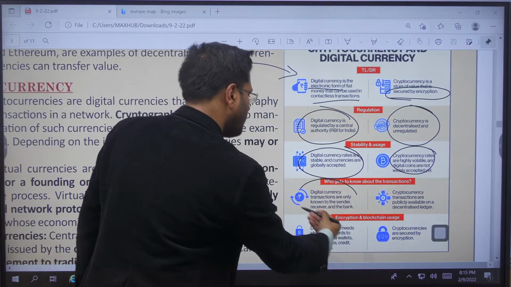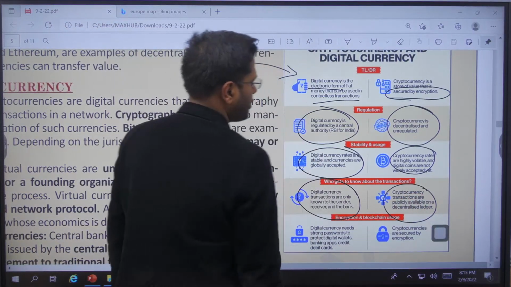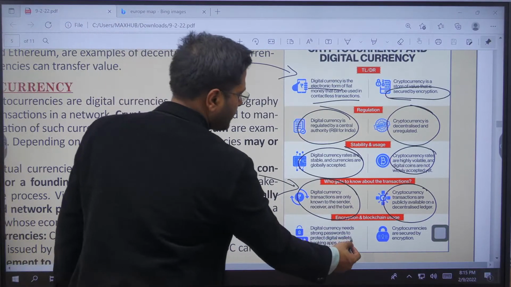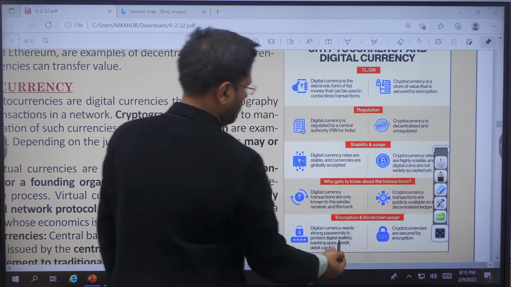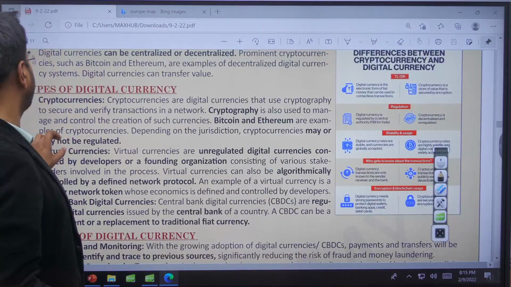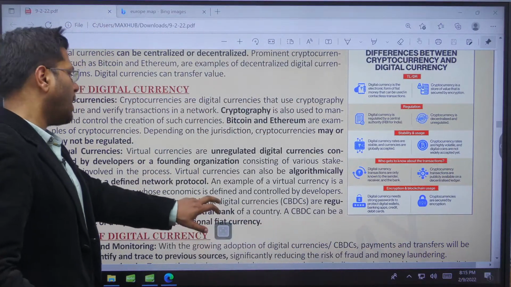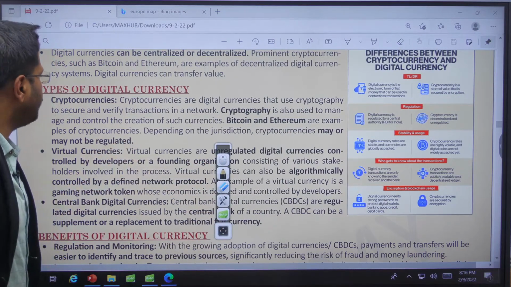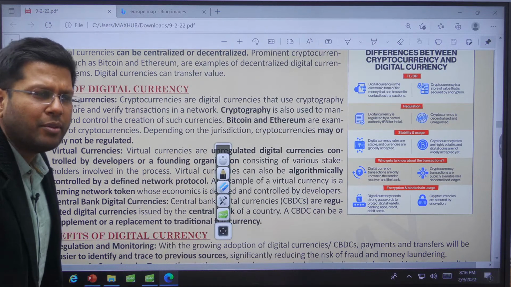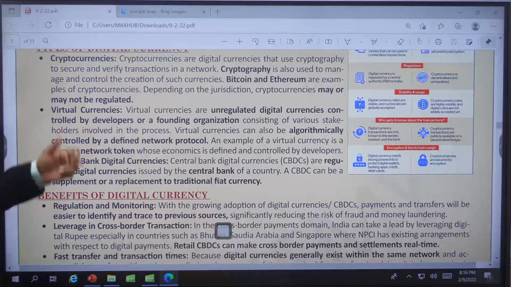Digital currencies, how do we know about the transactions? There is an encrypted public ledger, but there is an approver, that is the Reserve Bank or central bank of the government, right? Passwords: cryptocurrencies are protected, but the digital currencies are not protected in that way. And yes, cases of hacking of crypto assets have also happened, when our own account, our own app is hacked, right? So this is another issue that deals with cryptocurrency, along with energy issues, autonomy, and regulation by the central government. So the types of digital currencies are cryptocurrencies, virtual currencies, and central bank digital currencies, right?